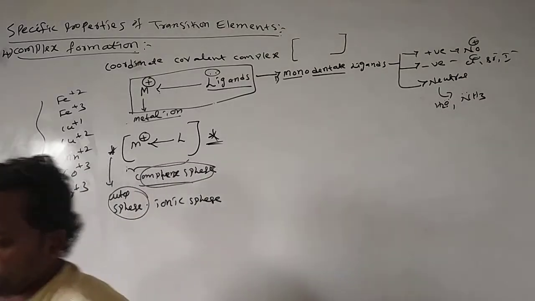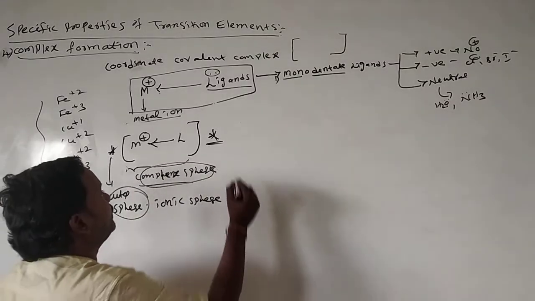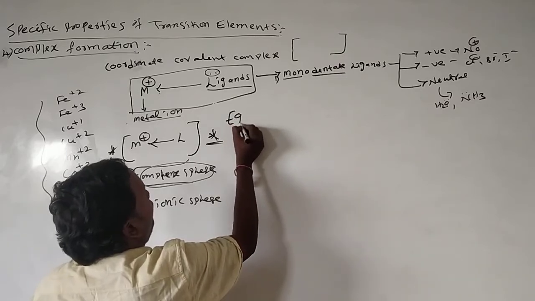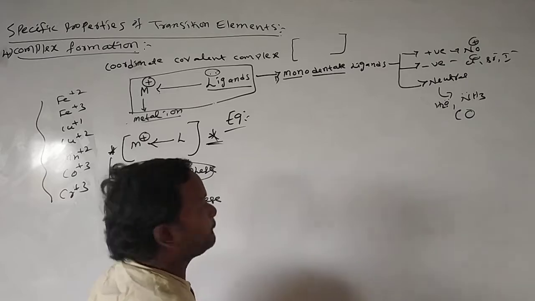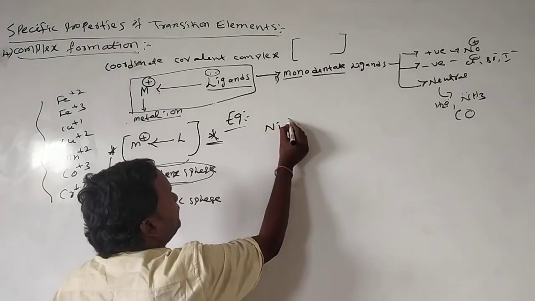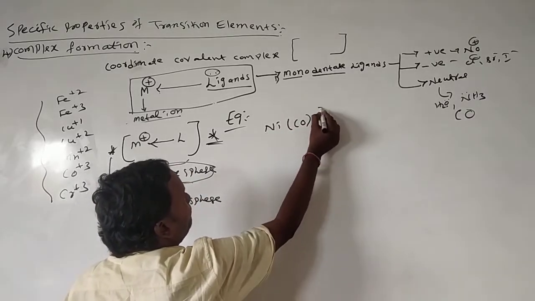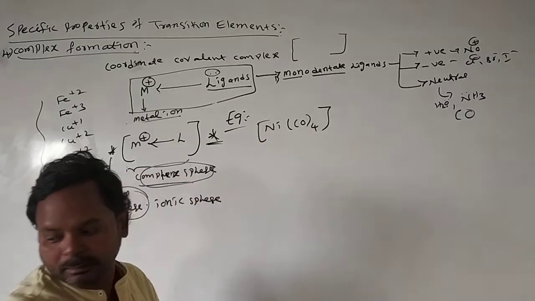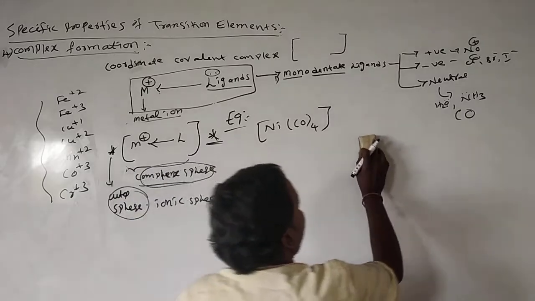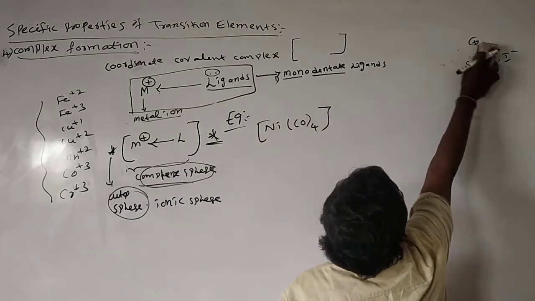See some of the important examples for complex compounds. Here carbon monoxide is also one of the neutral ligands. Nickel tetracarbonyl. This is one complex compound. Here I am writing the IUPAC names.